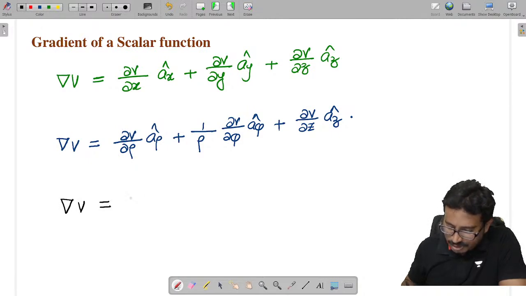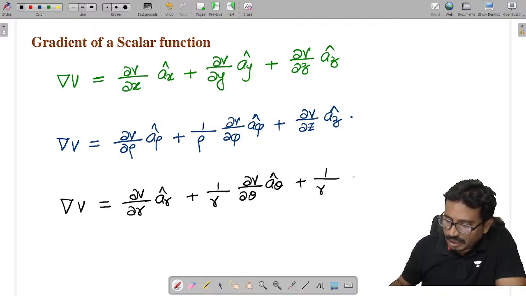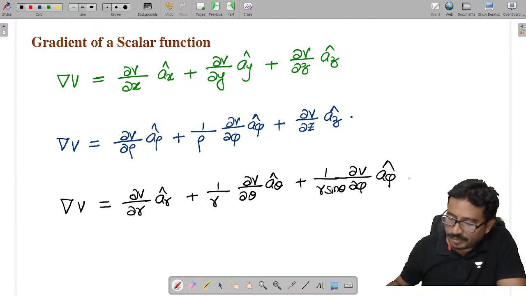Spherical system is given as dou V by dou r into a r, plus 1 by r into dou V by dou theta into a theta, plus 1 by r sin theta into dou V by dou phi into a phi cap.